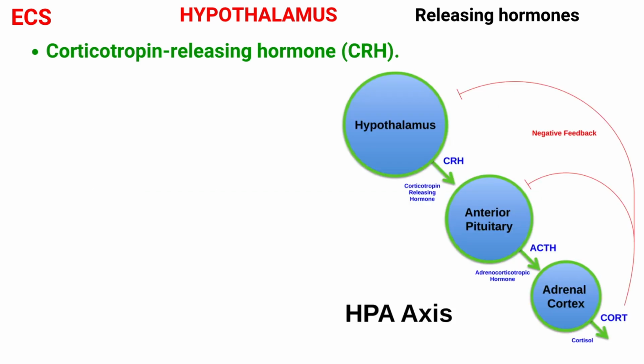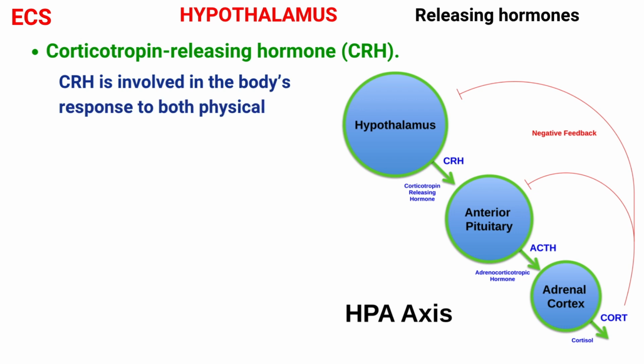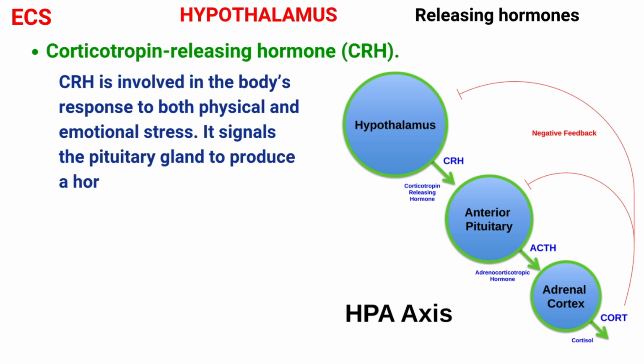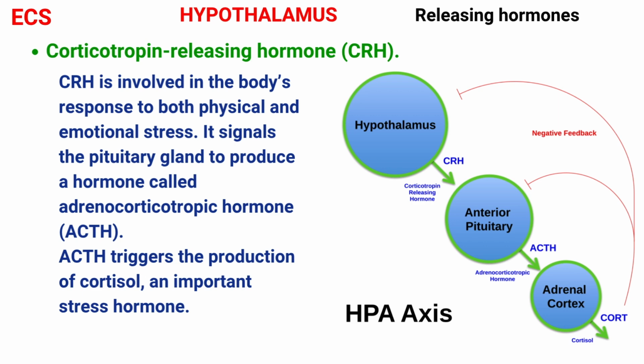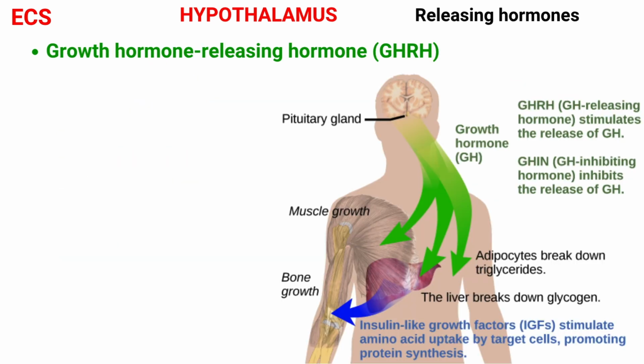Next is corticotropin releasing hormone. Corticotropin releasing hormone is involved in the body's response to both physical and emotional stress. It signals the pituitary gland to produce a hormone called adrenocorticotropic hormone. This adrenocorticotropic hormone triggers the production of cortisol. It is an important stress hormone. Next is growth hormone releasing hormone. It stimulates the secretion of growth hormone. In the middle region of the hypothalamus, growth hormone releasing hormone stimulates the pituitary gland to produce growth hormone. This is responsible for the growth and development of the body.